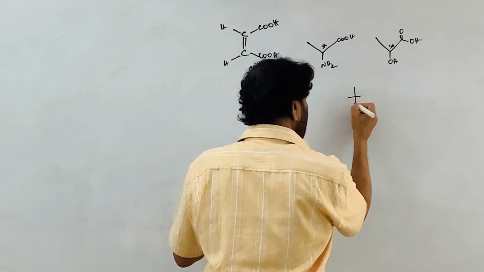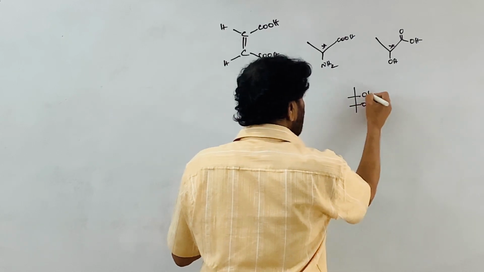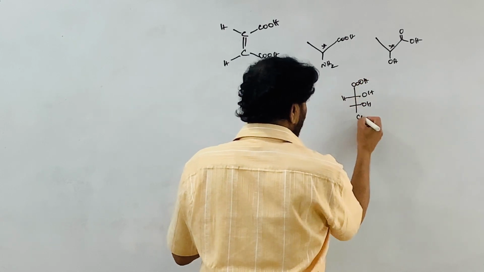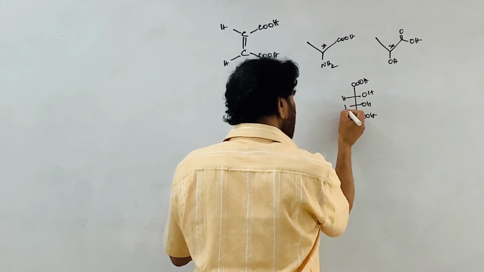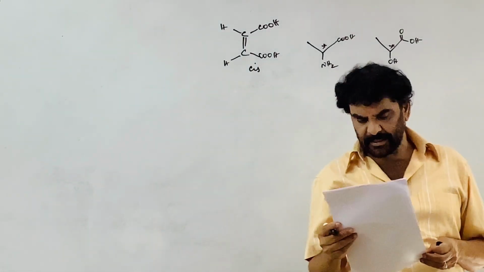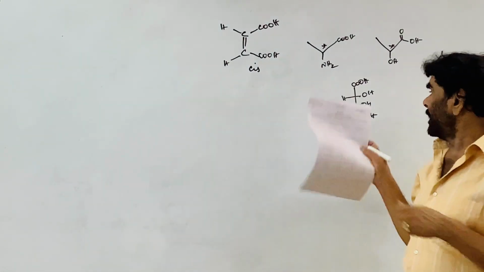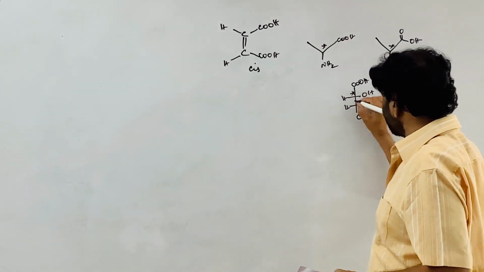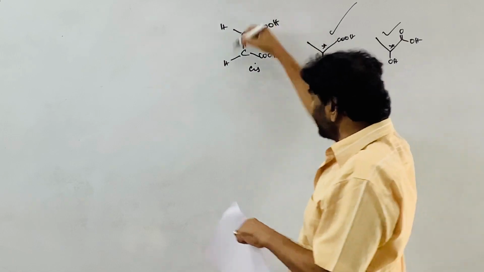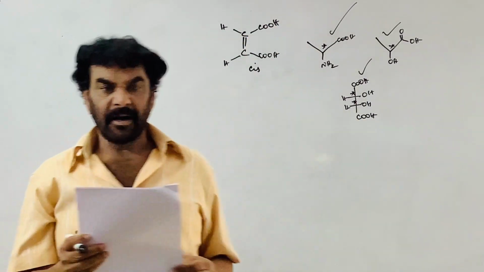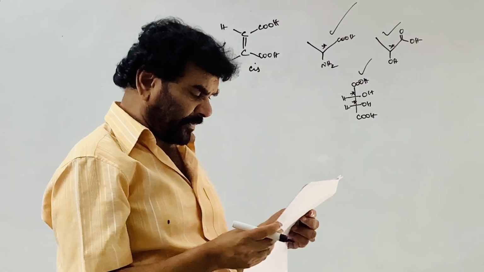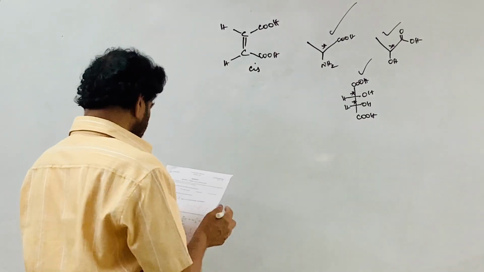Tartaric acid, which contains two chiral centers. See, I wrote the meso form, but the other form she has given is not mesotartaric acid, that is tartaric acid. There are two chiral centers here. These two show optical isomerism. Due to lack of chiral center, it cannot show optical isomerism. The resonating structure question, second one, A is correct.